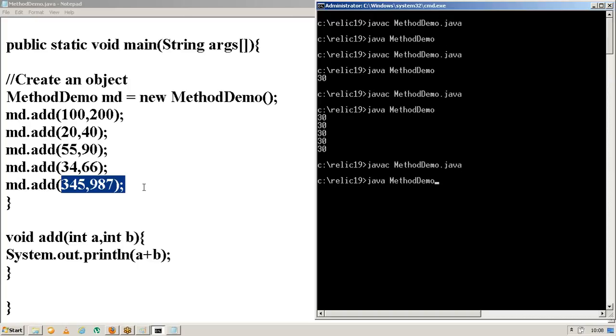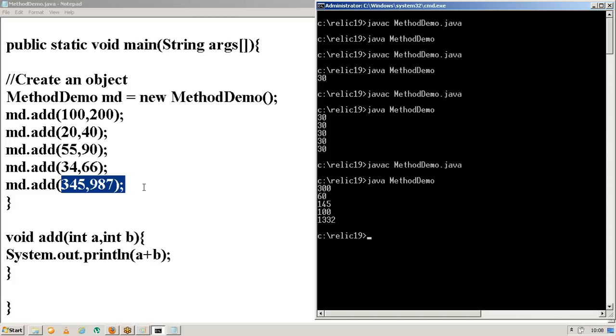For the third, the fourth, and the fifth call also, it will do the same thing. That means each and every time I call the method, we are changing the inputs. Obviously, if you are changing the inputs, you can expect a change in the output also. That's it.